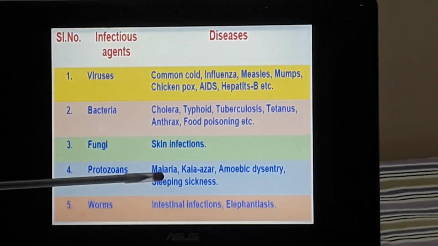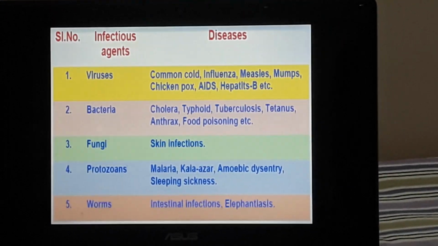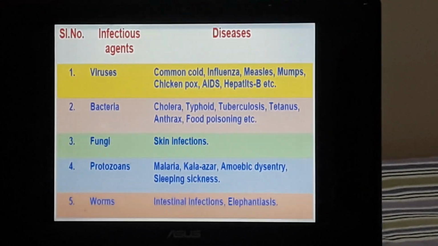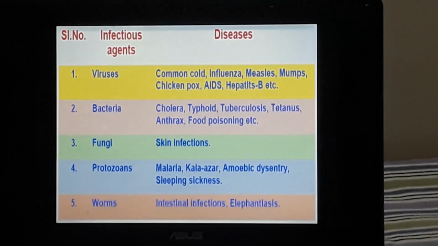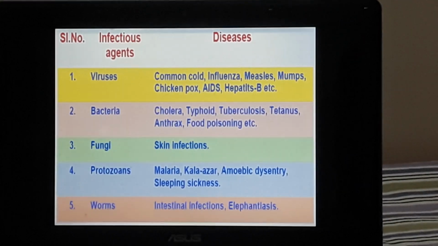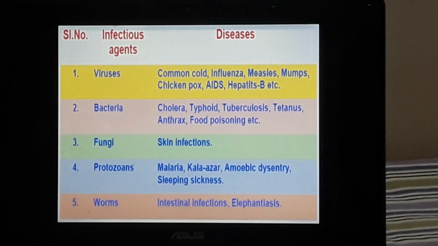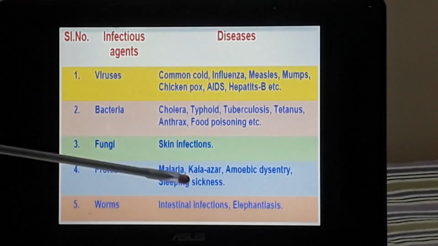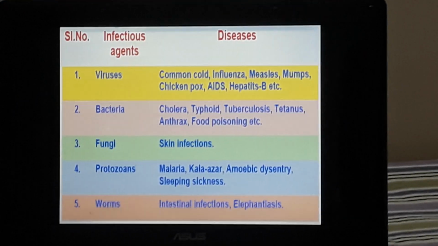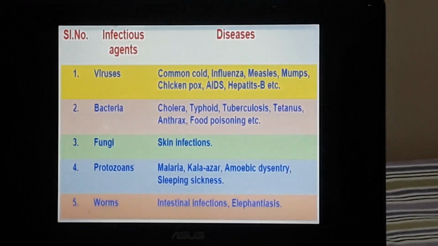Protozoans cause diseases like malaria and dysentery. There is also a disease called sleeping sickness. It happens in cattle mostly. So that is sleeping sickness, caused by yet another protozoan.